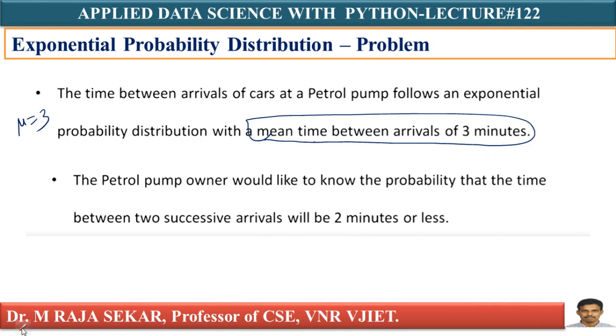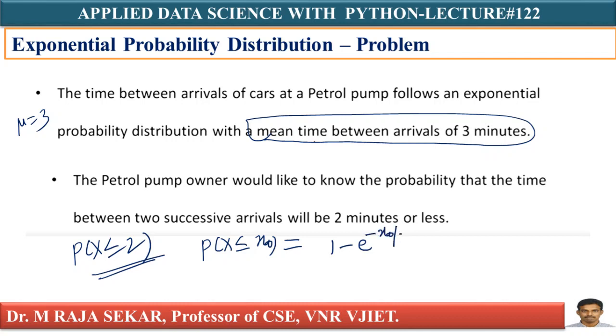Less than 2 minutes means what I have to know? I must know P(X ≤ 2), isn't it? I already discussed a formula, the cumulative distribution function. In the previous slide we were discussing P(X ≤ x₀) = 1 − e^(−x₀/μ). Here we know everything.